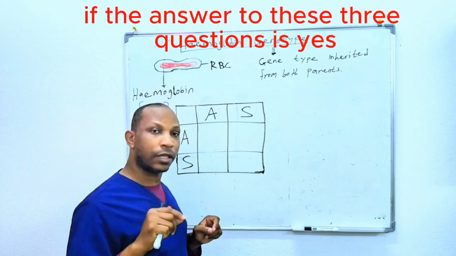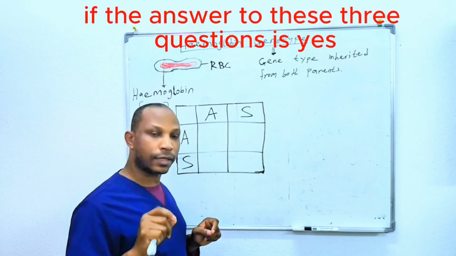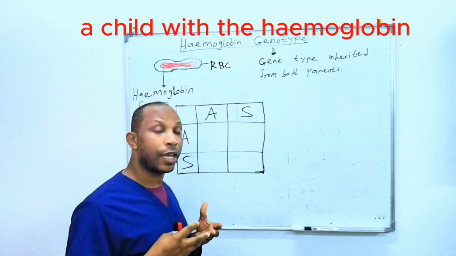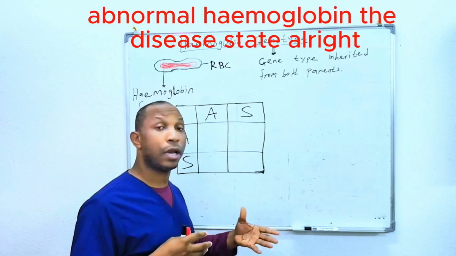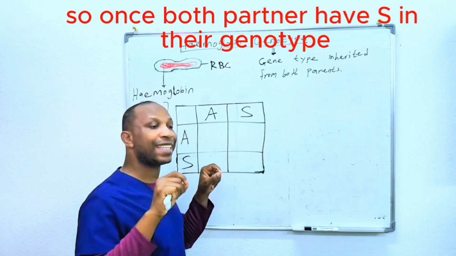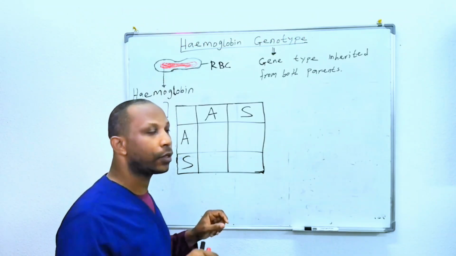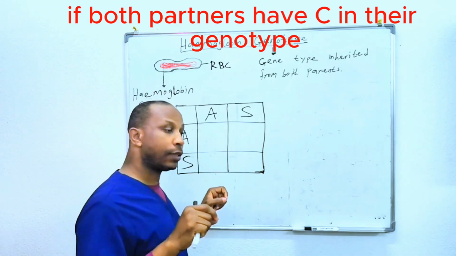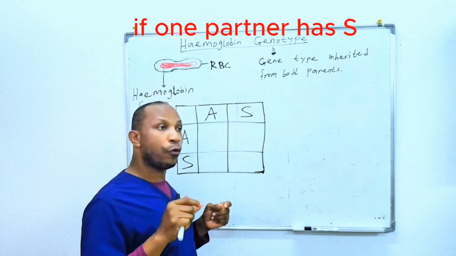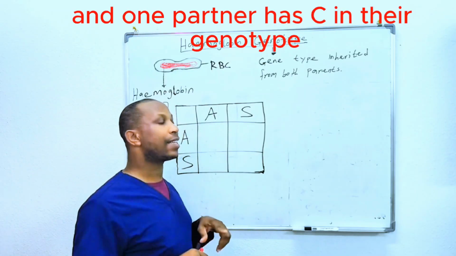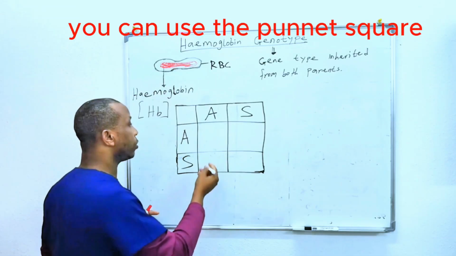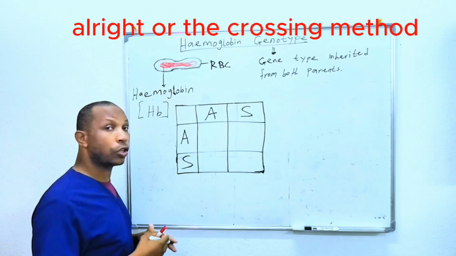If the answer to these three questions is yes, it means that they are at risk of having a child with abnormal hemoglobin, the disease state. Once both partners have S in their genotype, it means they are at risk. If both partners have C in their genotype, it means they are at risk. And also, if one partner has S and one partner has C in their genotype, they are at risk. You can use the Punnett square or the crossing method.